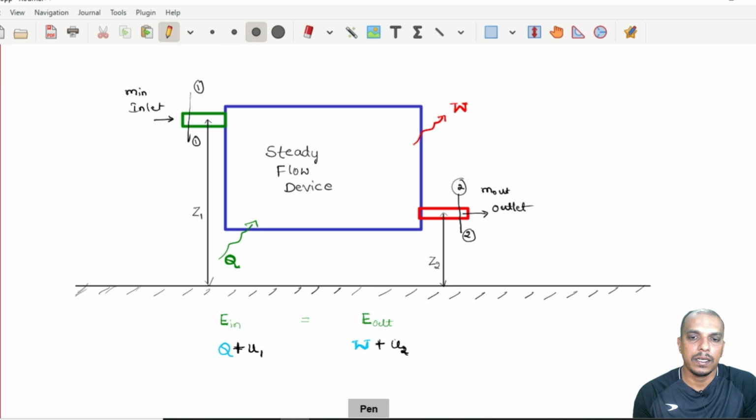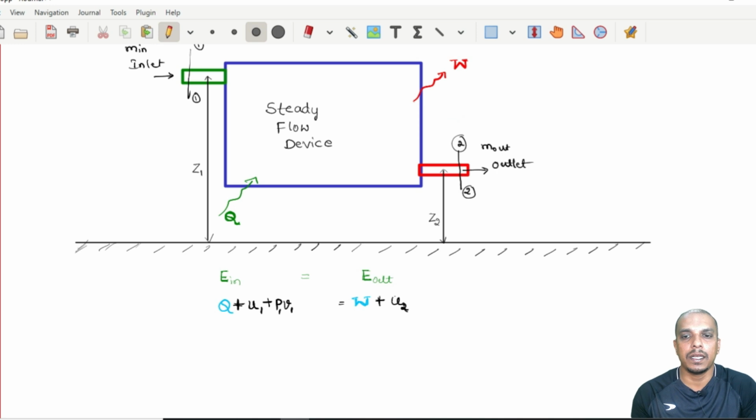And then it may also have flow work or flow energy, the energy required to cause the flow, which is given by P1 V1. Specific volume I have written. So this unit we will derive, P1 V1. And then it may also have kinetic energy.